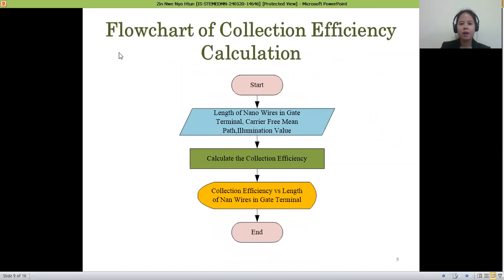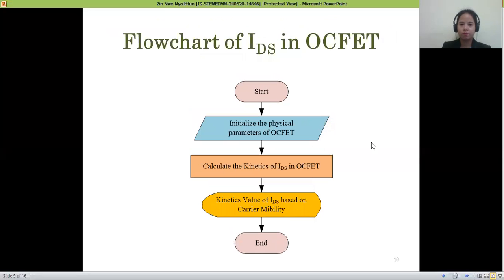This figure illustrates the flowchart of the collection efficiency calculation. At first, the length of the nanowire in the gate terminal, the carrier lifetime, and the illumination value are declared for the collection efficiency calculation process. And then the value is calculated based on different values of length.